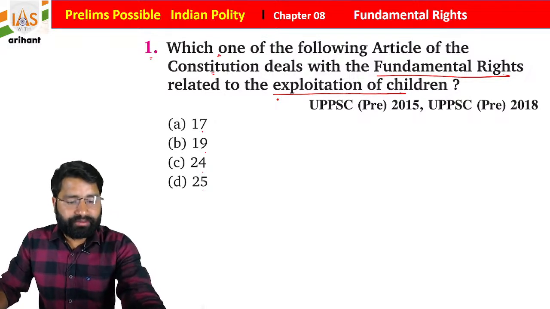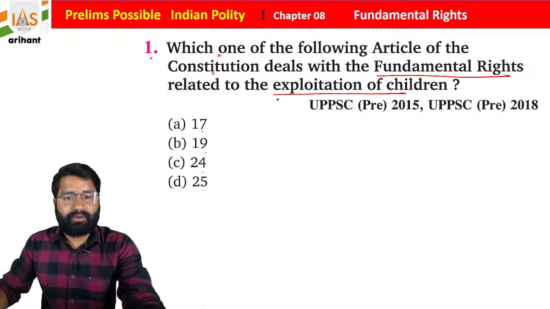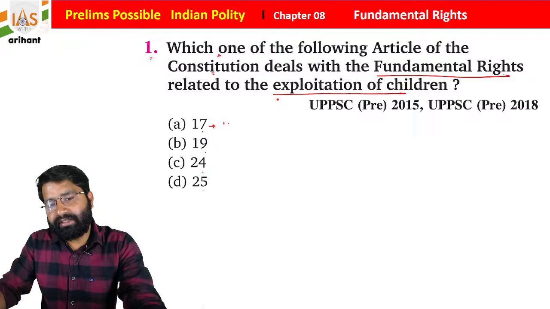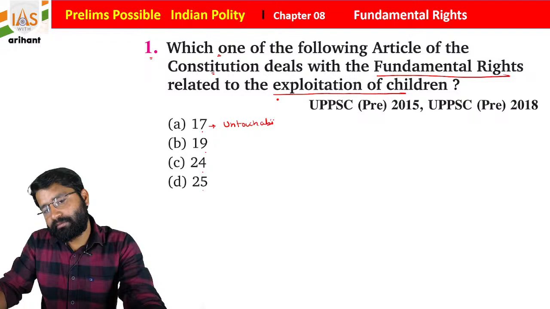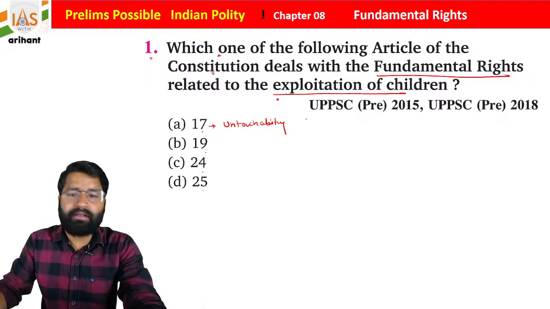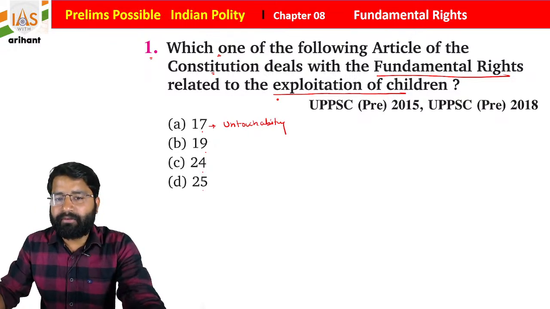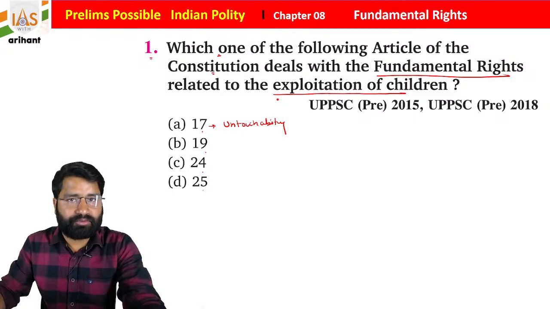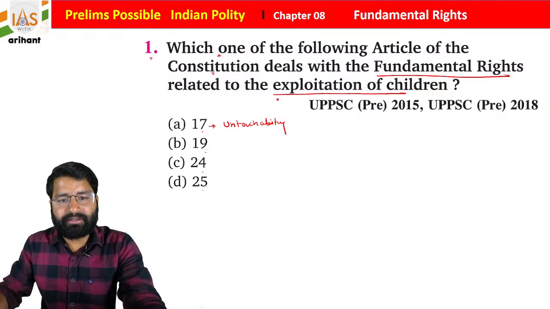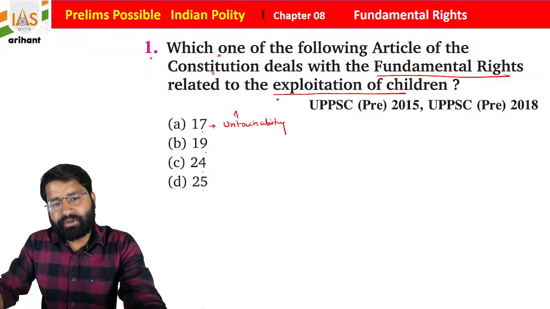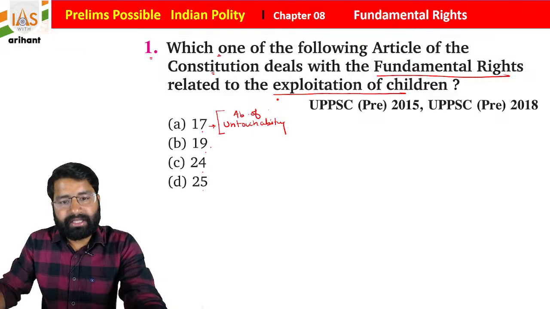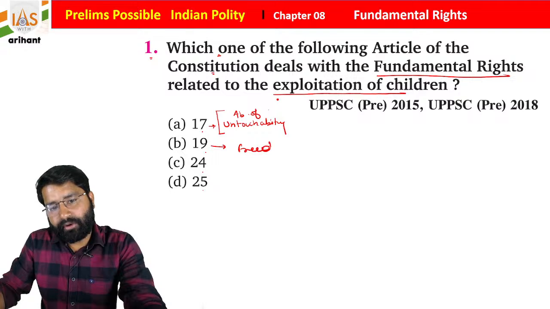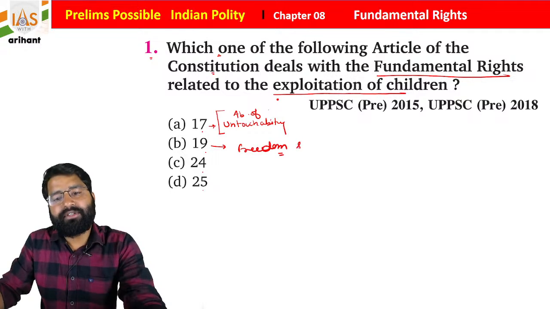Okay, so if you see the articles, students, Article 17 is about untouchability. Any type of untouchability is not going to be accepted. Basically, it is the abolition of untouchability, Article 17. Then we have Article 19, which mentions some freedoms; we already discussed freedom of speech and expression.